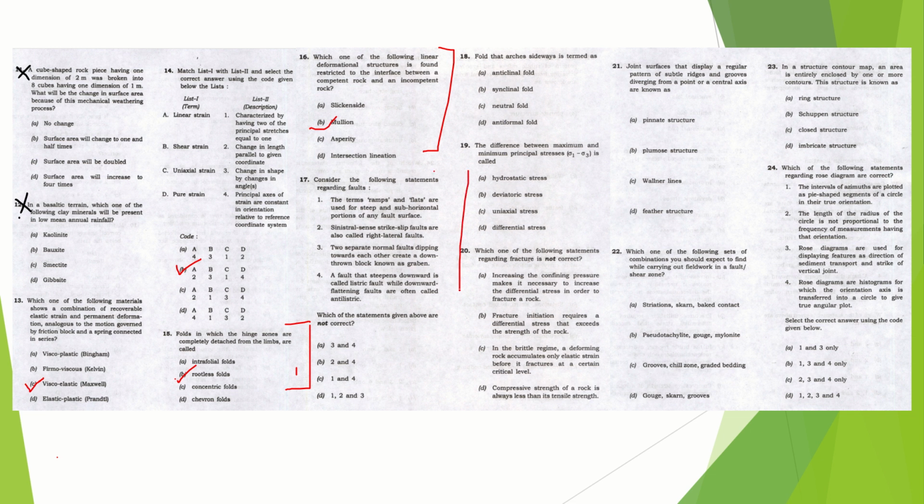Now coming to the 17th question, these statement questions are very easy to get. Okay, so we'll work on that. So the term ramps and faults are used for steep and sub-horizontal portion of any fault surface. Sinistral sense strike slip faults are also called right lateral fault. Let me tell you, sinistral is related with left.